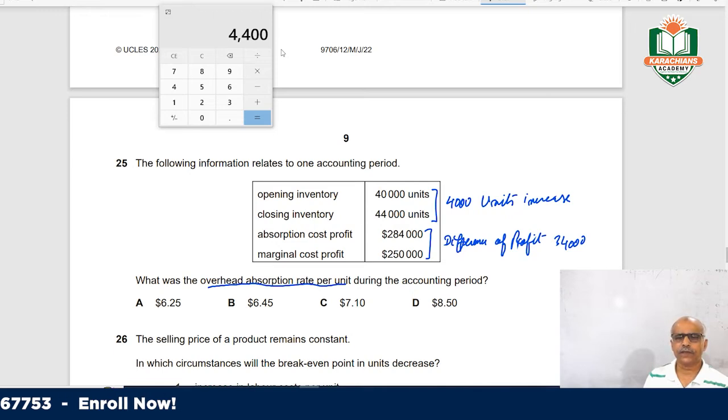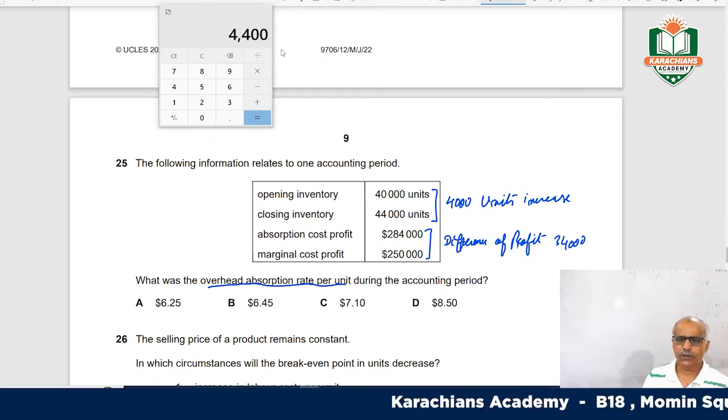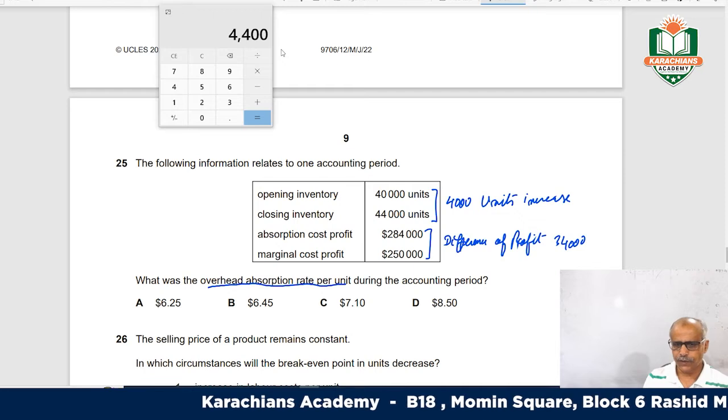These 4,000 units increased in closing inventory carry the fixed cost in them.